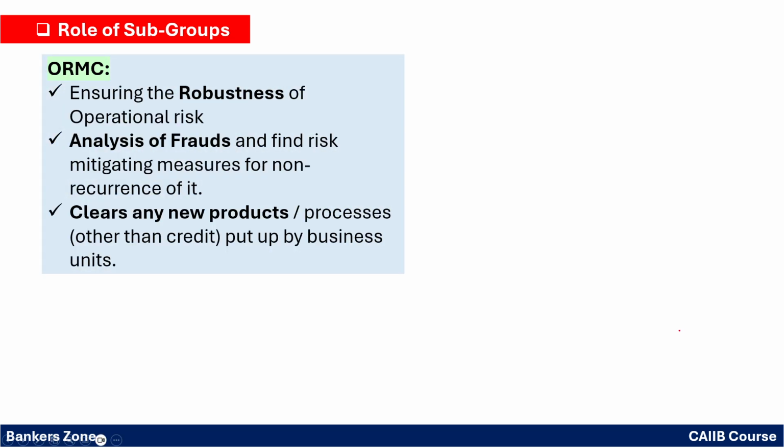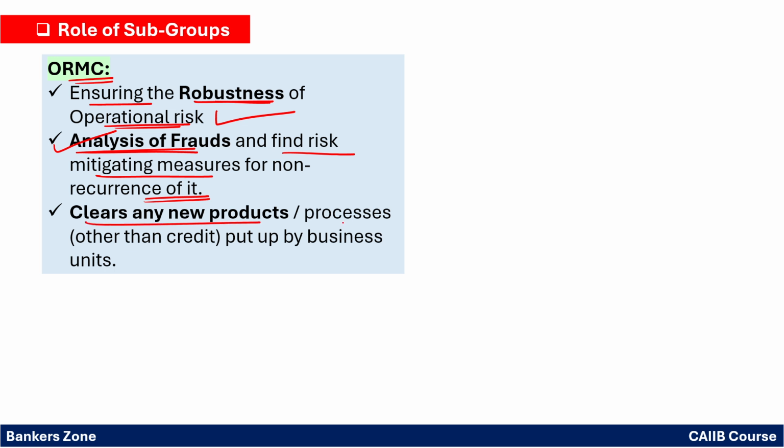Okay. Now ORMC. That is the Operational Risk Management Committee. So ORMC will ensure the robustness of the operational risk. Means what? They will be responsible for managing the operational risk. They will control the fraud. So analysis of the fraud, finding the risk mitigation measures for the non-recurrence of the fraud. Means what? Why the fraud is happening, and we will ensure that it will not be repeated.